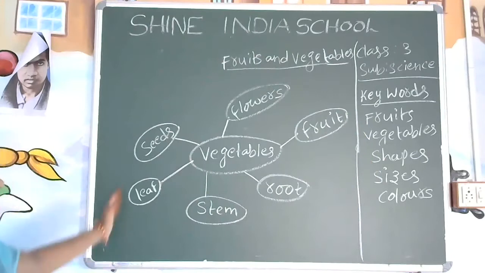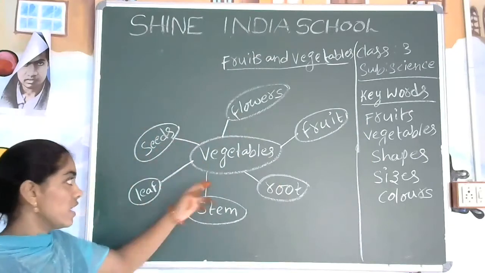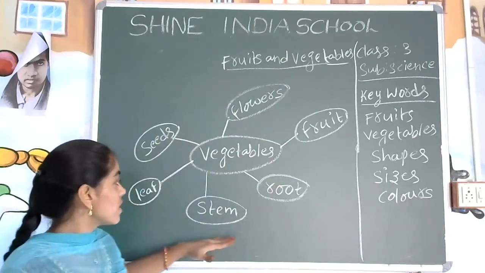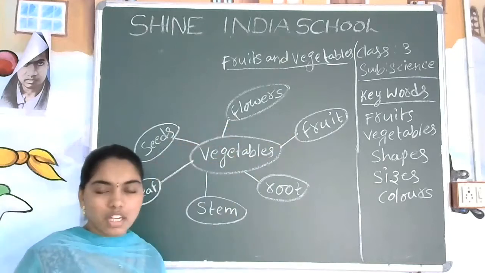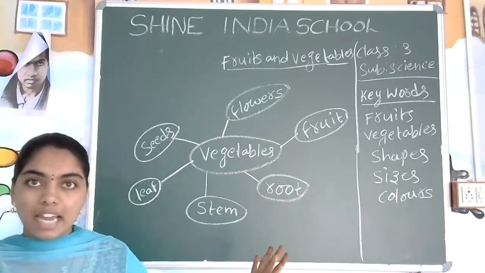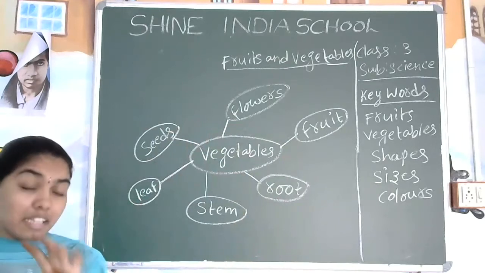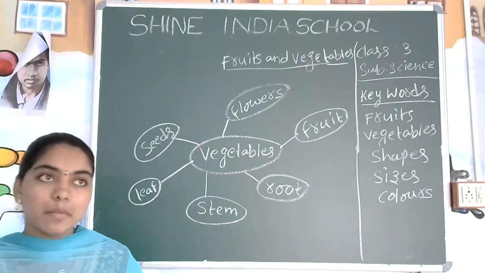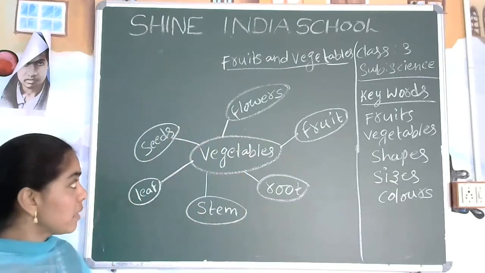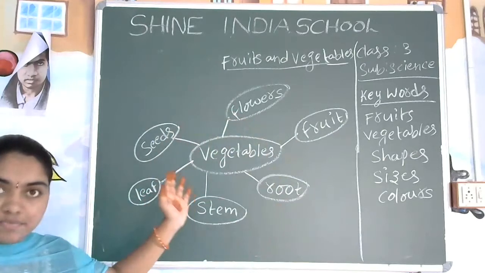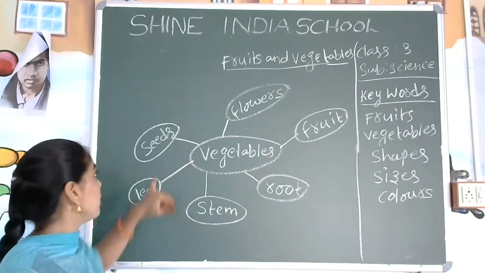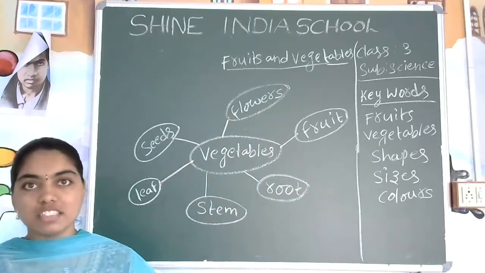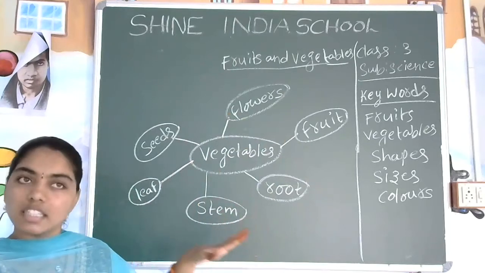Now we will enter into each and every part of the vegetable. See here, vegetables are divided into how many types? 6 types: root, stem, leaf, seeds, flowers, fruit. These are all the parts we have seen in the plant. Yes, right? In the first block, on the first day, we learned about the parts of the plant, and afterwards the parts of the leaf. Do you remember that? At that time you saw these names: root, stem, leaf, seeds, flowers, and fruit. Now, from each and every part of the plant, we are getting the vegetables. We will go through examples as well as in detail.